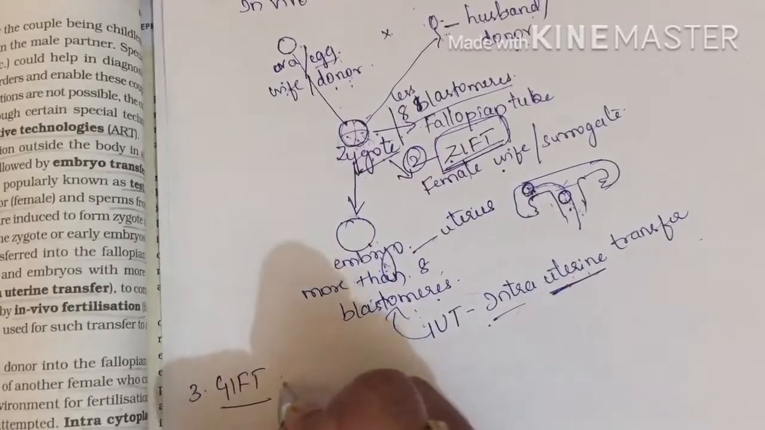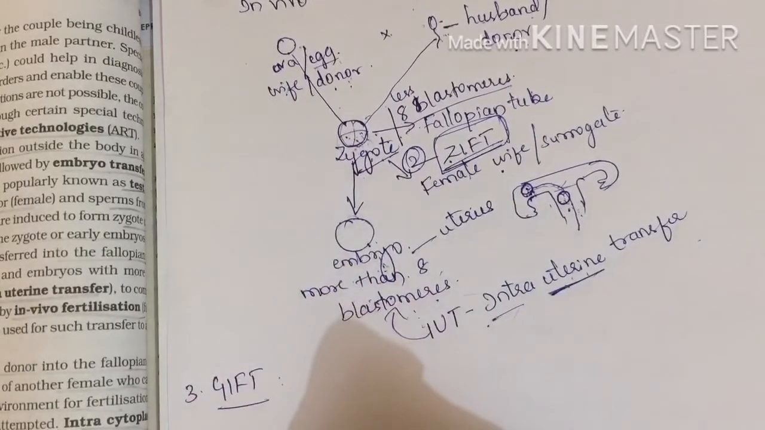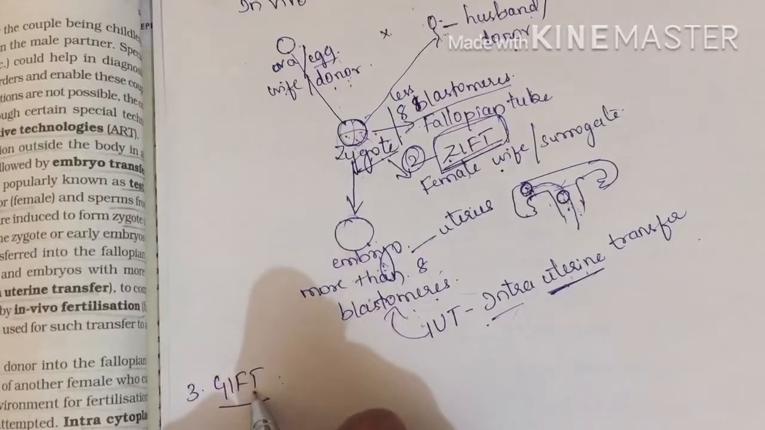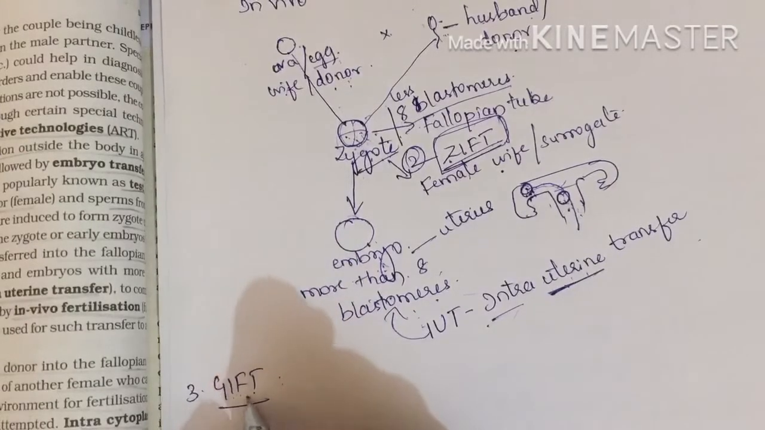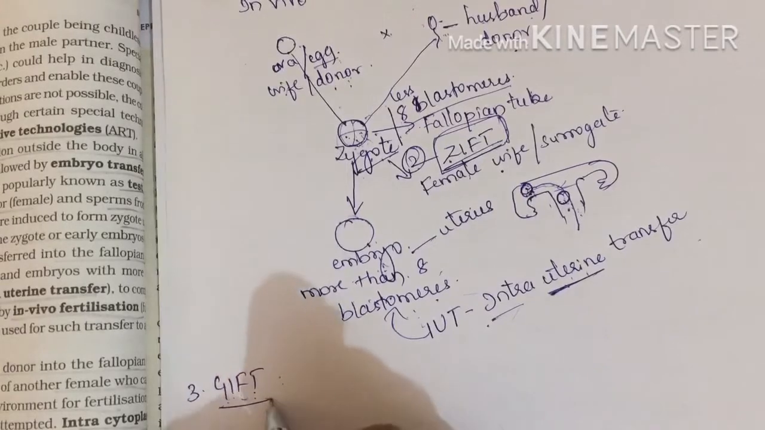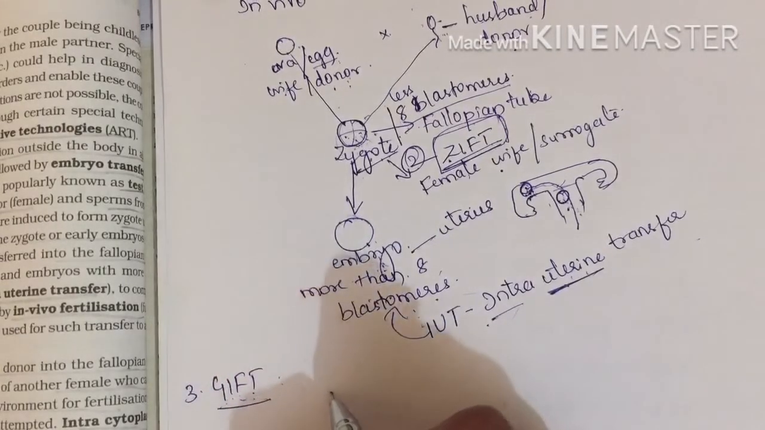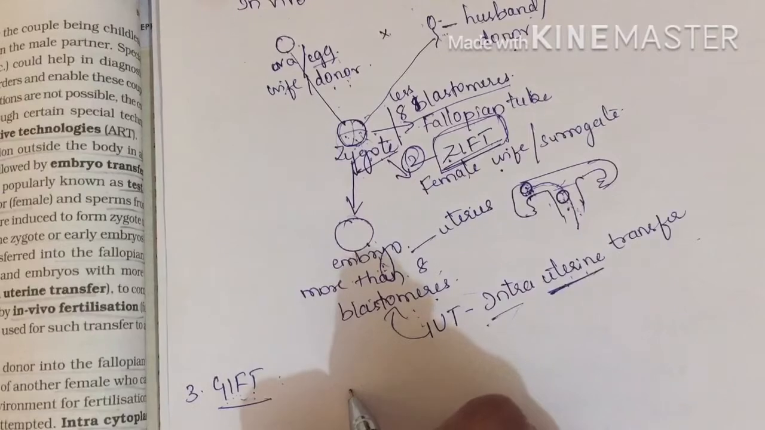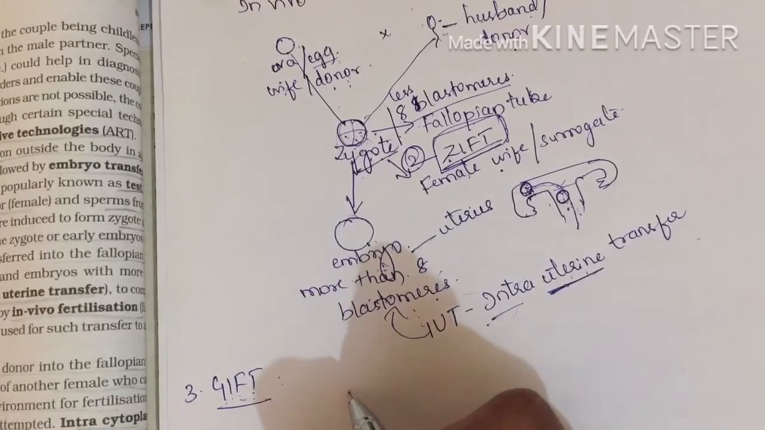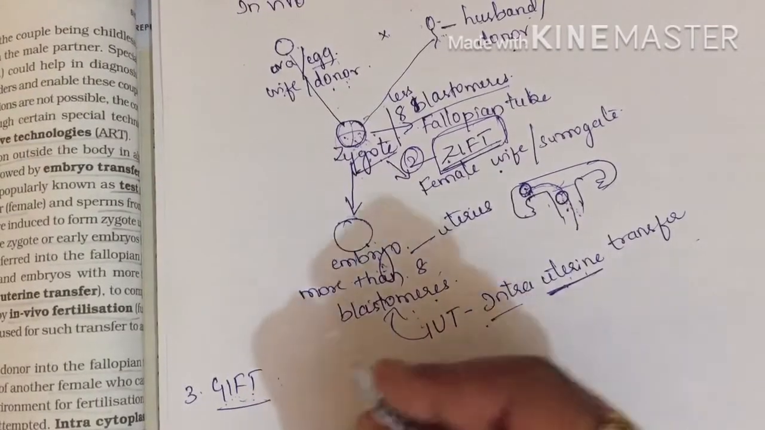GIFT. What is GIFT? Gamete intra-Fallopian transfer. Now with this only you will come to know what we are going to discuss. Gamete intra-Fallopian transfer means gamete is transferred into the fallopian tube. Okay, transfer of a collected ovum from a donor into the fallopian tube of another female who cannot produce one, but providing suitable conditions.